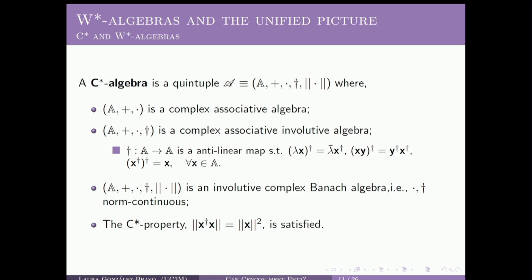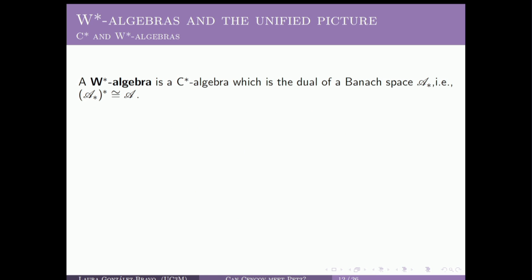And finally, if we want this algebraic structure to be a C-star algebra, there is a property, the C-star property, that also needs to be satisfied. Okay? So now, if our C-star algebra is also the Banach dual of another Banach space, which is called the pre-dual space, then the C-star algebra is called a double-star algebra.